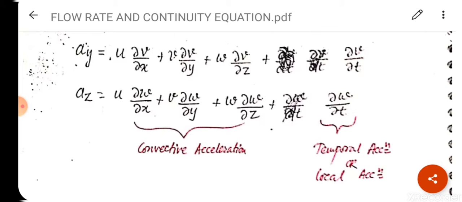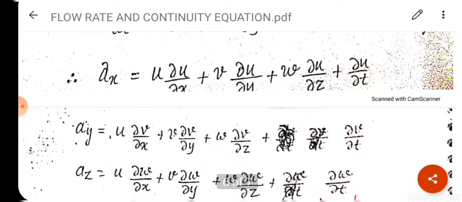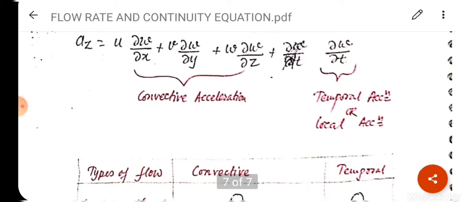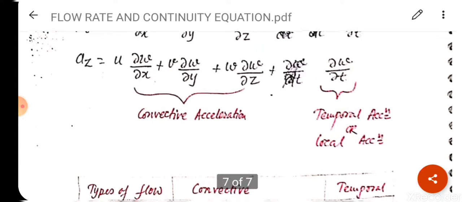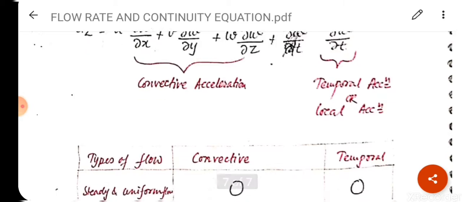Meaning, from u onwards: u del w upon del x plus v del w upon del y plus w del w upon del z. Similarly, u del v upon del x plus v del v upon del y plus w del v upon del z, and the last equation written here. So these are convective acceleration, and del w upon del t, this is temporal or local acceleration.